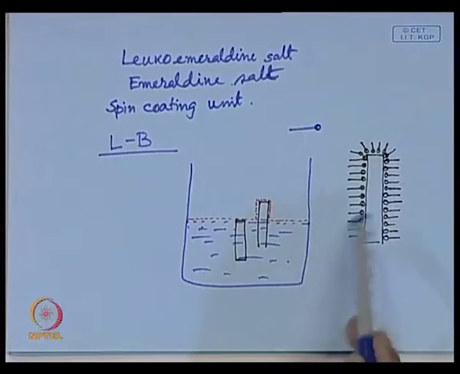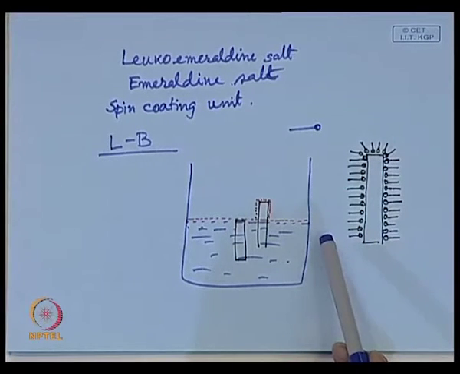What is epitaxial growth? A very thin layer of crystal, a monolayer of crystal, is deposited on a substrate, and that is highly organized. For these organic molecules, you can follow this LB technique.